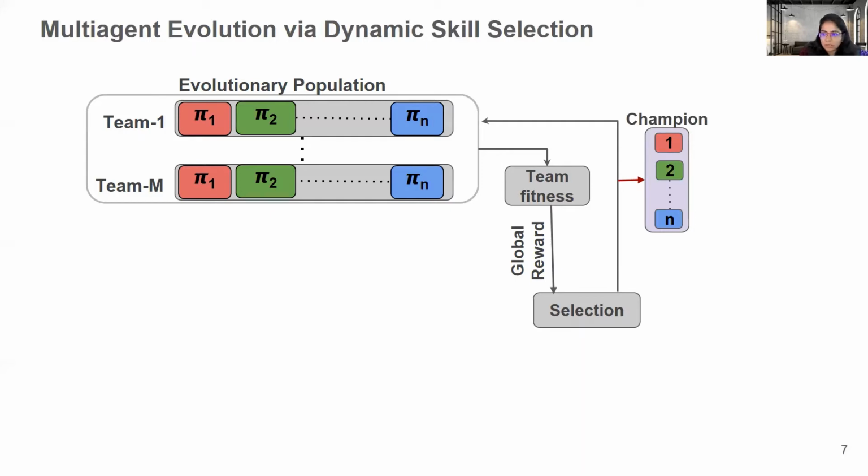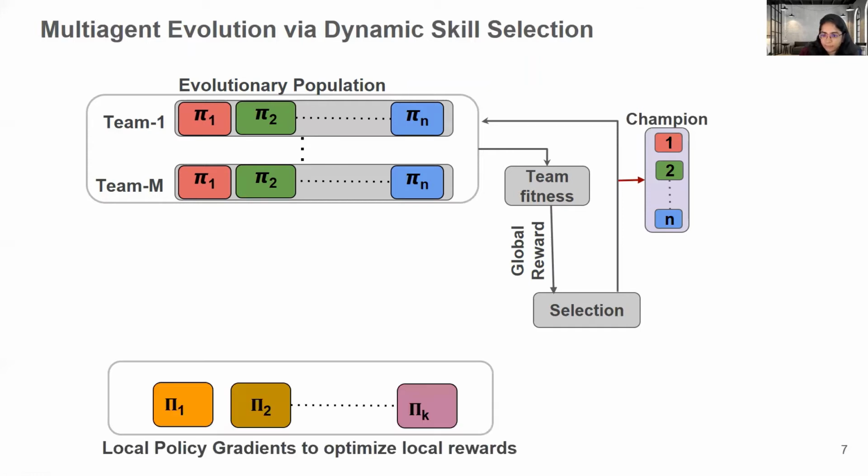This whole block till now is a CCEA, which is also one of the baselines for our experiments. In our architecture, we have additional K policies, where each of these policies represents a local skill and optimizes a local reward, which is agent agnostic. And we use a policy gradient method to learn these policies.